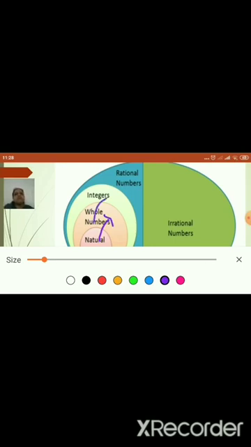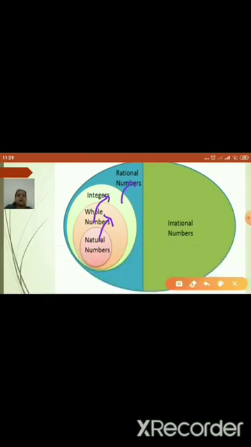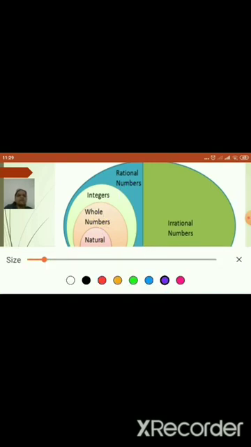Similarly, all whole numbers are integers. The statement is true. Similarly, all integers are rational numbers. So, if you want to remember which statement will be true or false, always remember that a number from a smaller group to the bigger group, the statement is always true.